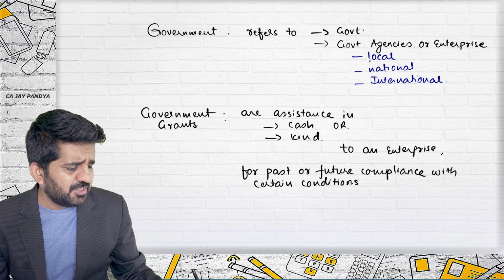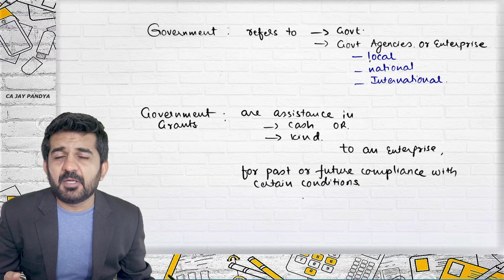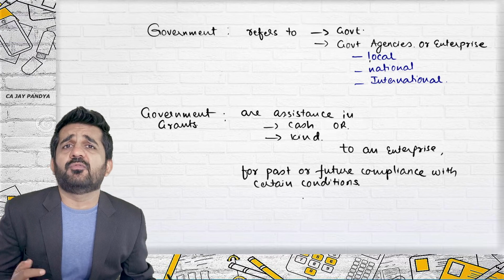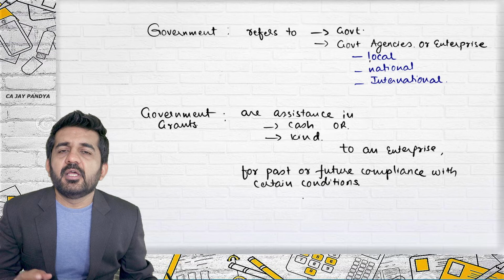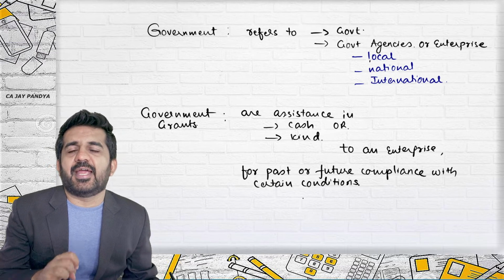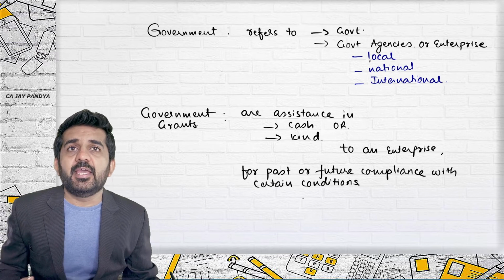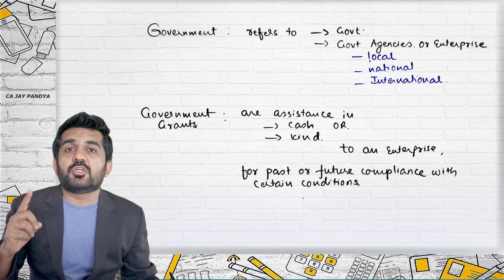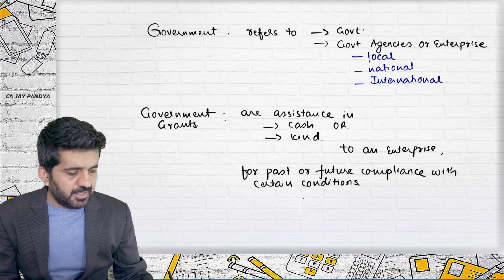Now definition says so, but sometimes the grants are not conditional, but believe me, it is a very rarest of the rare case. Otherwise, when government gives you grant, there will be some conditions attached to it. So government will give you 5 crore rupees and will say that you need to construct a building for research. So that will be a condition attached to that particular grant.